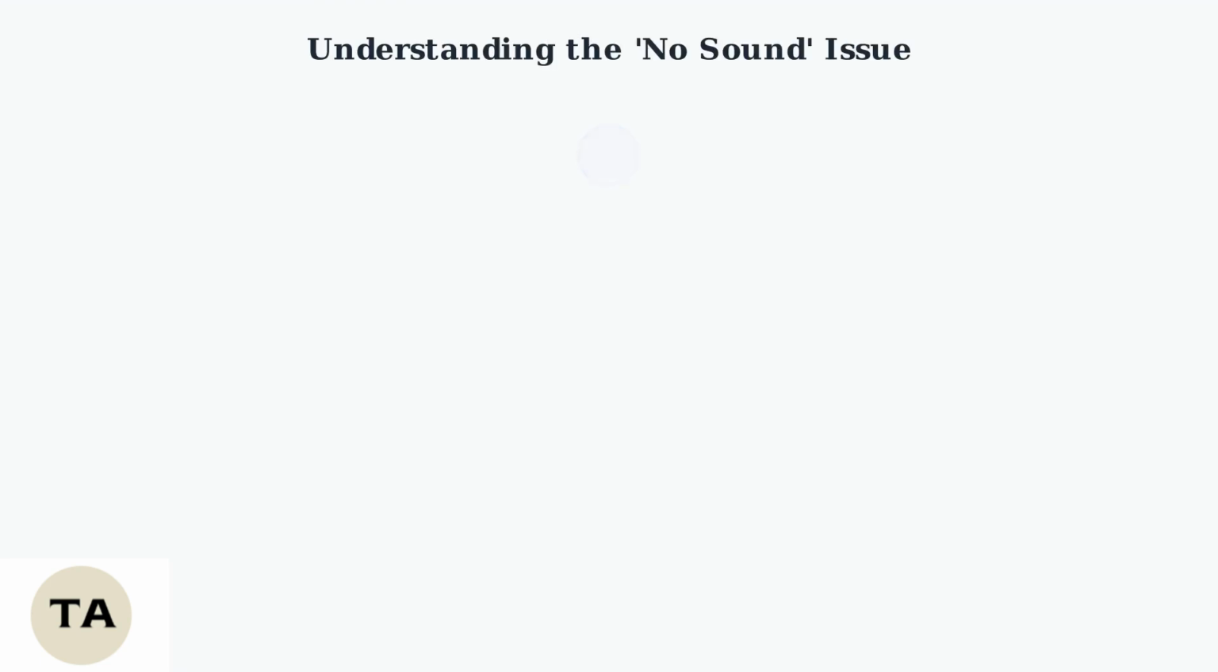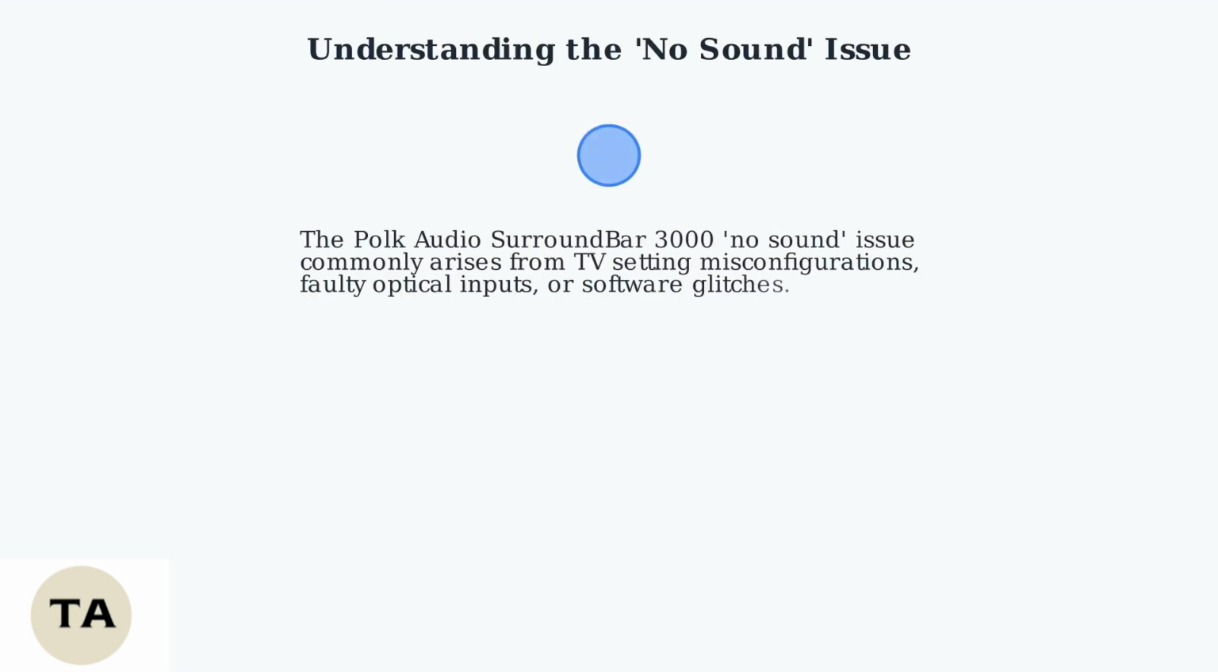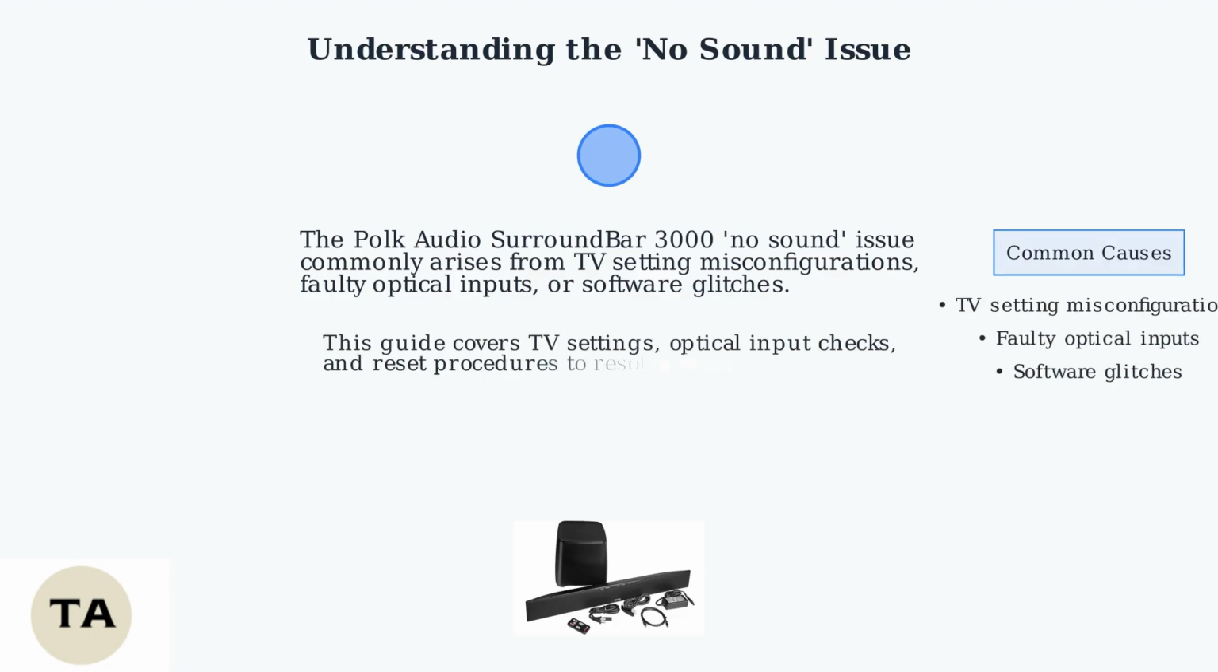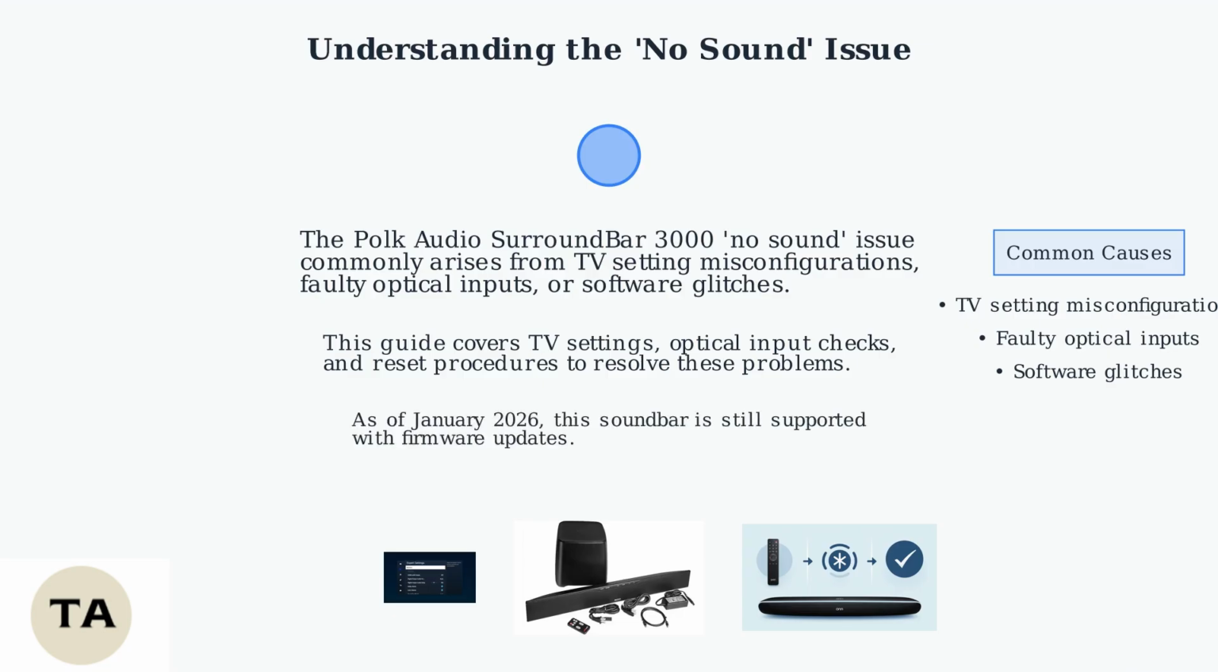The Polk Audio SurroundBar 3000 no sound issue commonly arises from TV setting misconfigurations, faulty optical inputs, or software glitches. This video provides a step-by-step guide to diagnose and resolve these problems, ensuring your soundbar delivers optimal audio. We will cover TV settings, optical input checks, and reset procedures. As of January 2026, this soundbar is still supported with firmware updates.